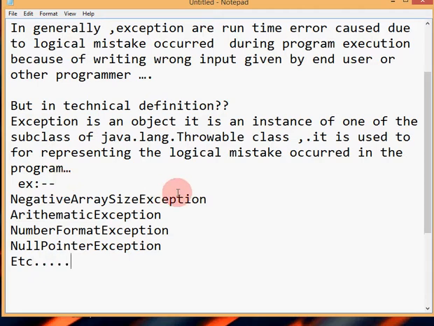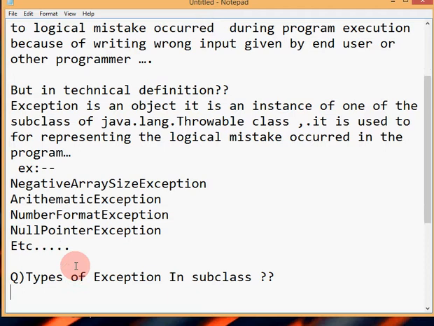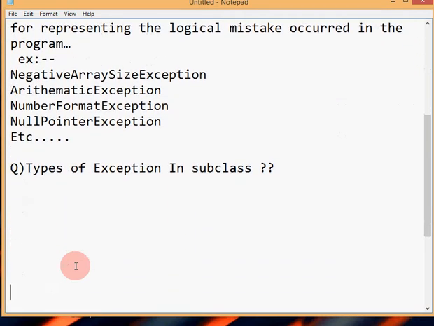Some examples are negative array index exception, arithmetic exception, number format exception, null pointer exception, or you can call it array index out of bounds exception. Then going to our next level, types of exception in subclass. In a subclass, how many types of exception are there? Basically, in a subclass there are two types of exception.